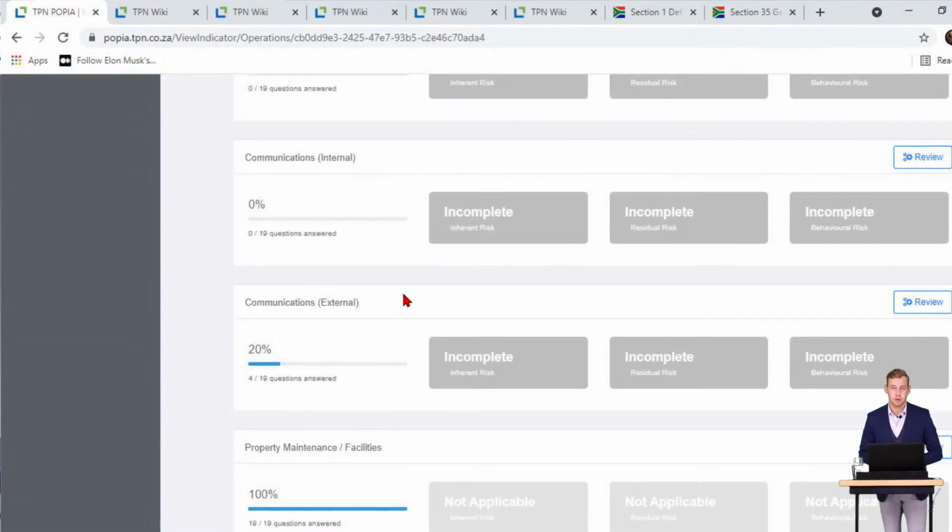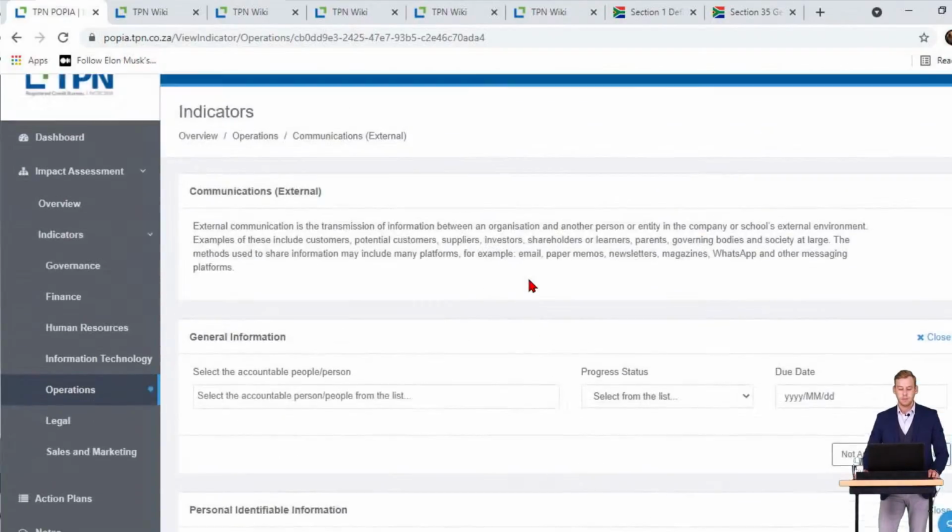Lots of questions on this one that we've had through the legal email address as well as help desk. Once again, just to let you know, we're going to put up those details again. You can contact us directly through legal@TPN or helpdesk@TPN. So let's click on the review button over here.